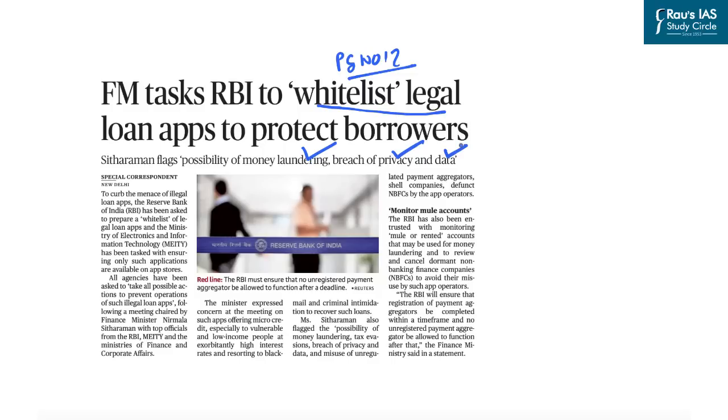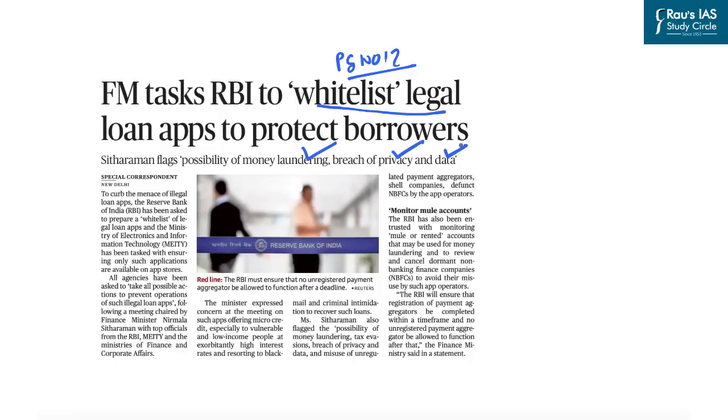In this context, the Reserve Bank of India had recently come out with guidelines for regulating digital lending. These new regulations were required in the wake of the rising number of illegal loan apps through which loans were being disbursed across India. In this, many people had to commit suicide because they were not able to repay the loans to these loan applications, and that is why this issue had come up in the news articles regularly back then.